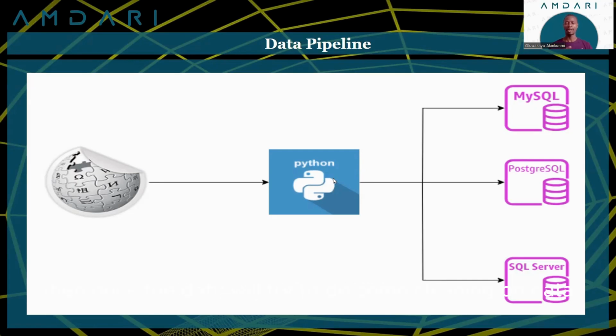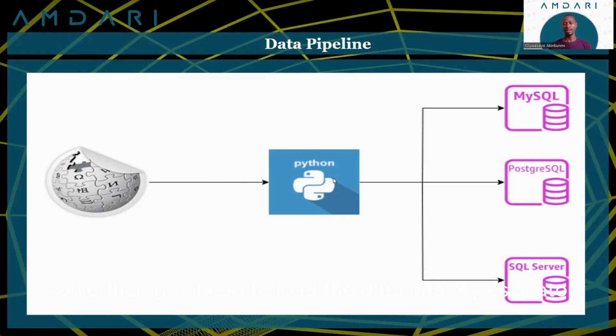Once we have the data, we'll do some cleaning to make sure it's in a suitable format to be loaded into a database. Most of the time in the real world, data is not clean, so we'll look at some basic cleaning techniques on the data we scrape from Wikipedia.